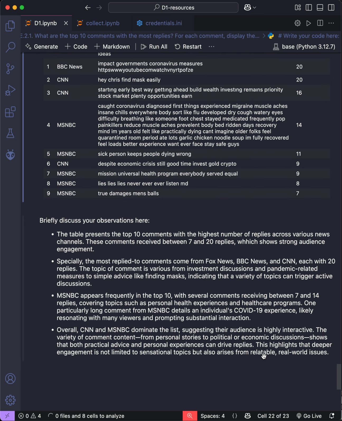Overall, CNN and MSNBC dominate the list, suggesting their audiences are highly interactive. There is a variety of comments, from personal stories to policy or economic discussions, so both practical advice and personal experience can draw replies. This highlights that deeper engagement is not limited to sensational topics but also arises from relatable real-world issues.